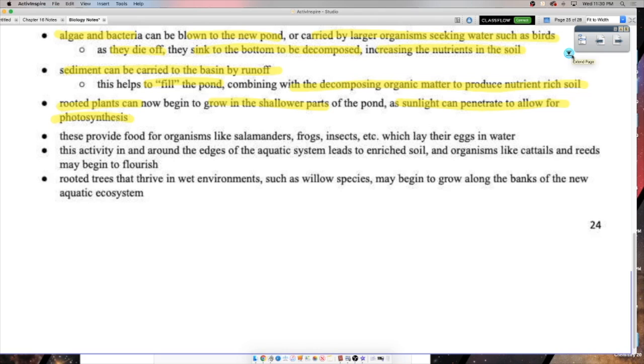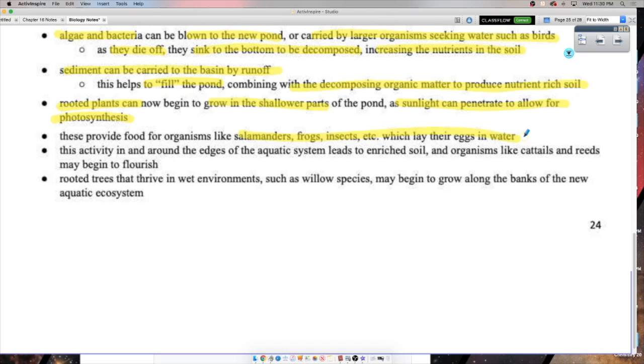Things like salamanders, frogs, insects, all of those lay their eggs in water, but they're not going to lay their eggs in water where there's nothing to eat. If you suddenly have plants growing along the shallow shores, well, there's something for those guys to eat, right? And so word gets out that this pond is a pretty good place to lay your eggs and for things to eat plants and get their nutrients, right?